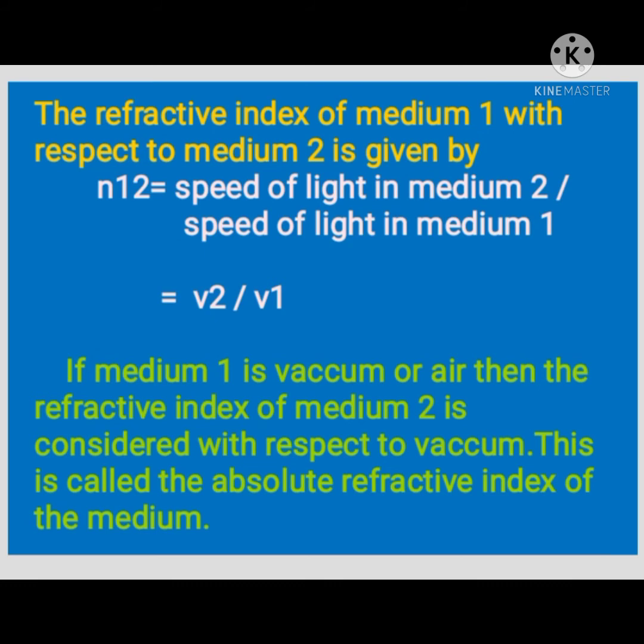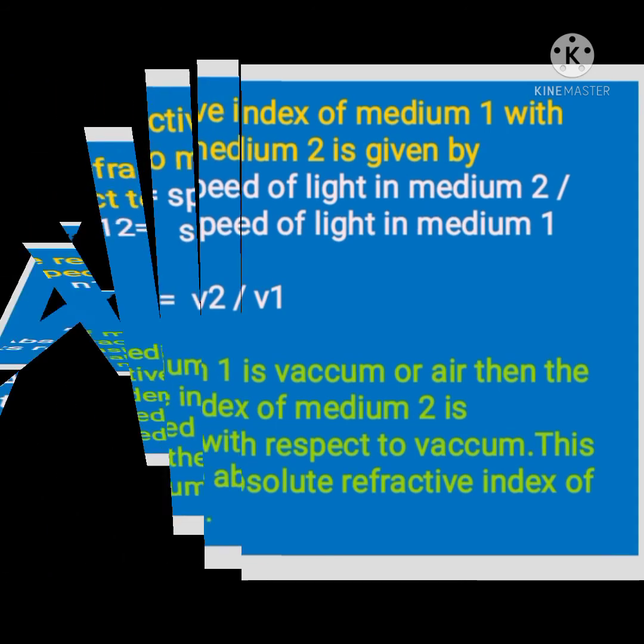That means your first medium is always air, and you can choose your second medium as glass, water, kerosene, diamond, like that. So if medium 1 is air or vacuum, then the refractive index of medium 2 is considered with respect to vacuum. This is called the absolute refractive index of the medium.